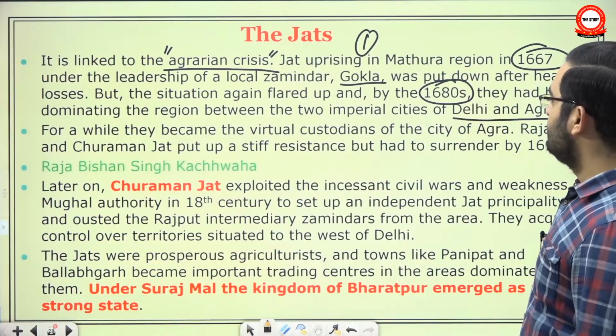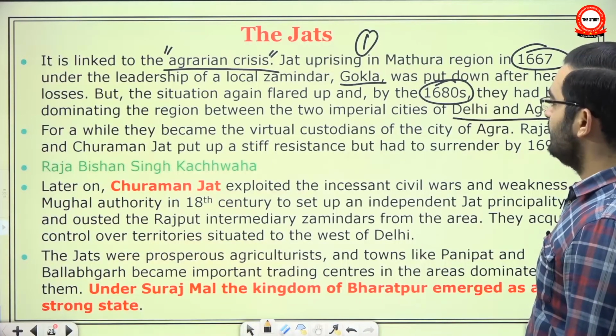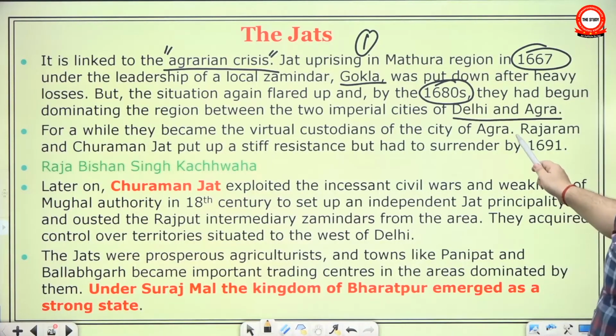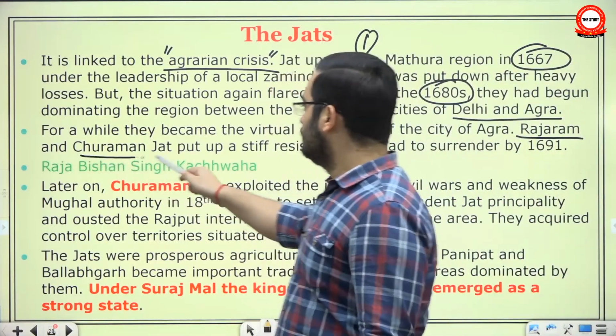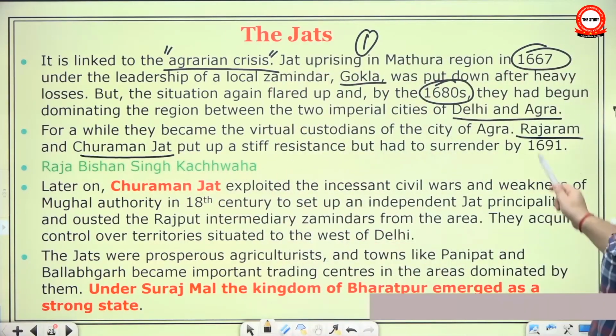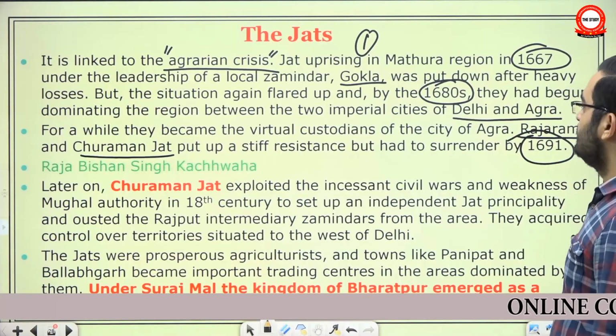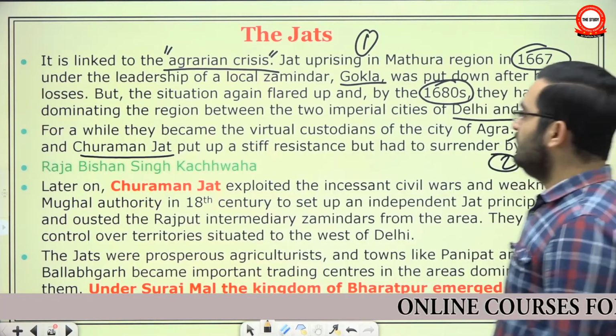For a while, they became the virtual custodians of the city of Agra. It was led by Raja Ram and then his successor Churaman Jat. Okay, they put up a stiff resistance but had to surrender in 1691. See, in this second case, what had happened?